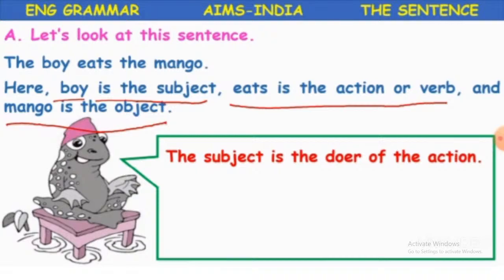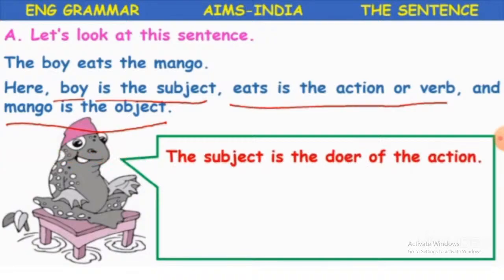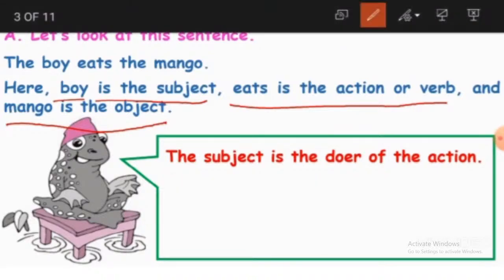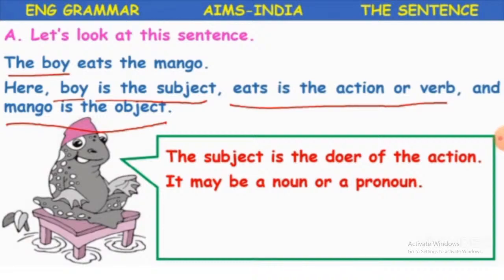The subject is the doer of the action. The subject is doing something, and that is why we call the subject the doer. Then it may be a noun or a pronoun. If you see, children, our subject here is the boy. And we said that a subject may be a noun or a pronoun.